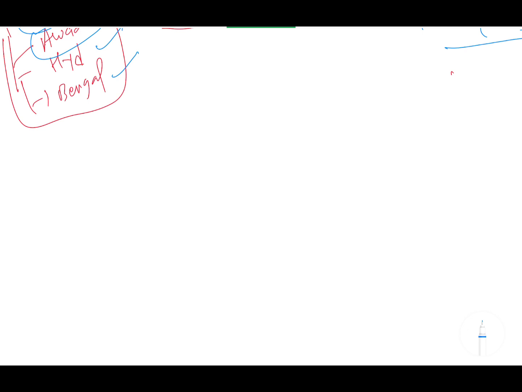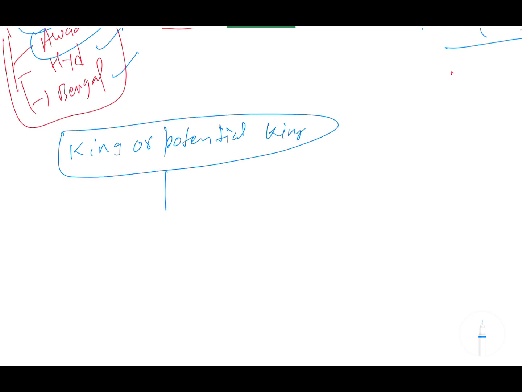So what are the consequences of it? It is but obvious that the king or the potential king is grouping with rich mansabdars. I'm writing M for mansabdar only.